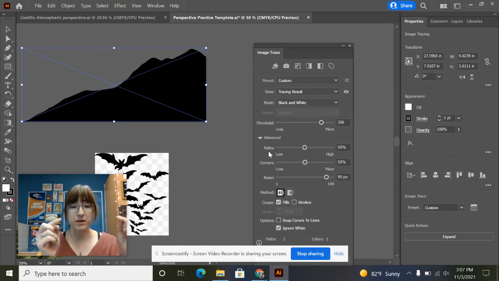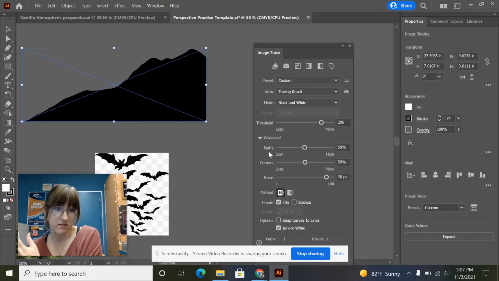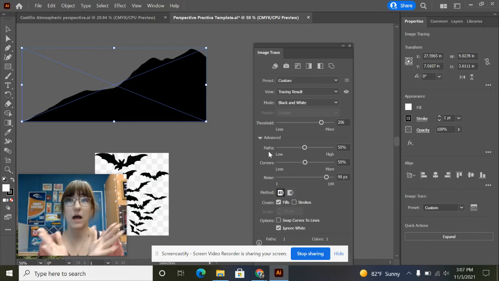But the part in between your anchor points is called a path. So if I want to have a more detailed outline of my mountain, I would add more paths, because that would mean I would also have more anchor points.